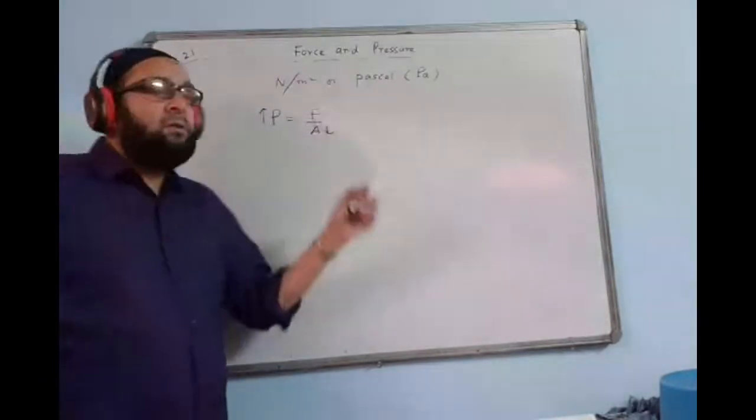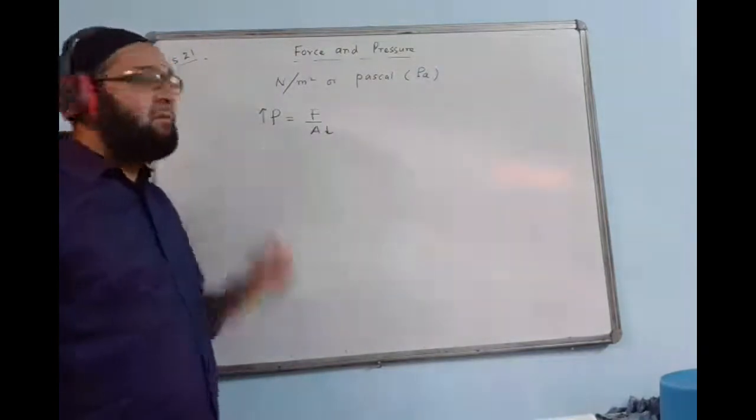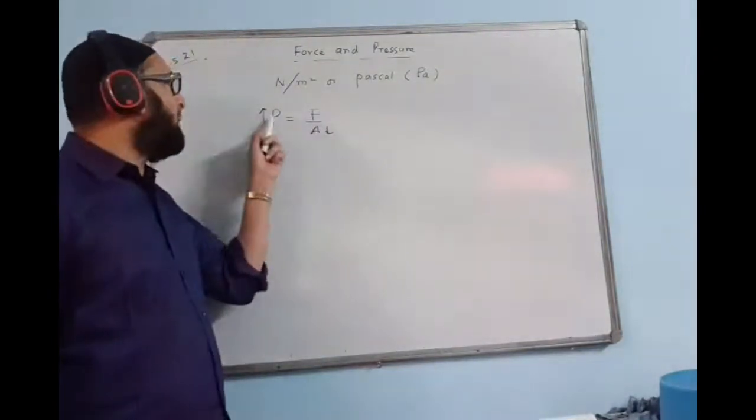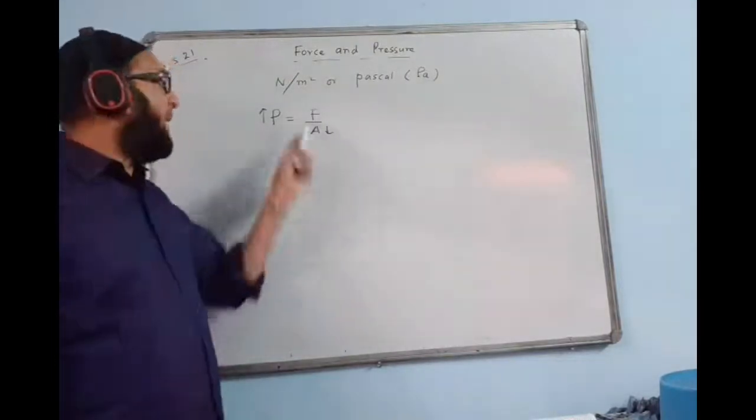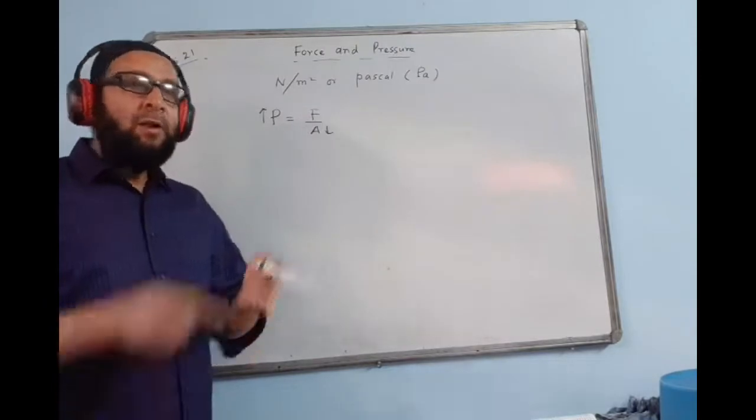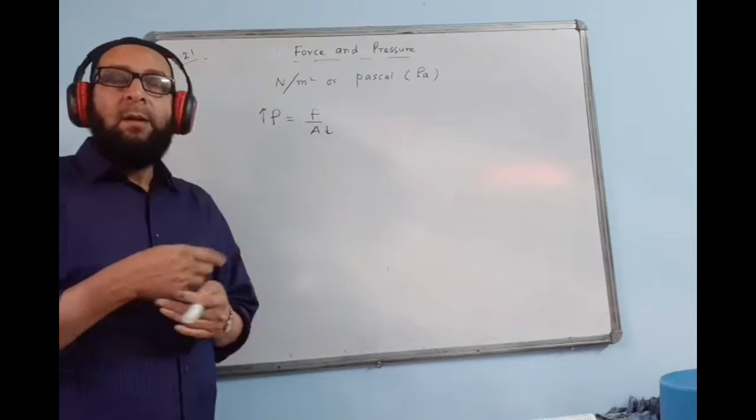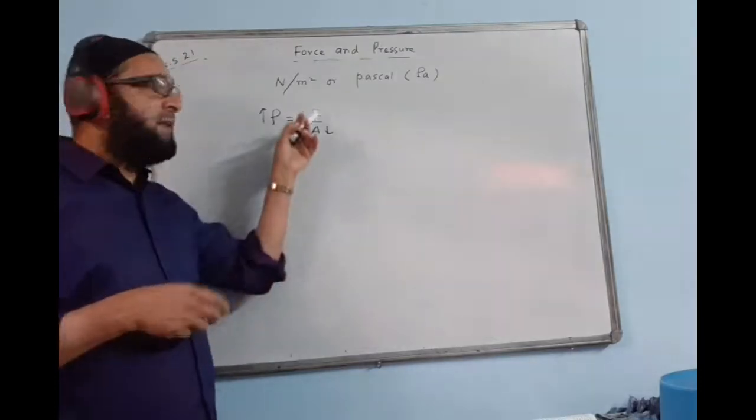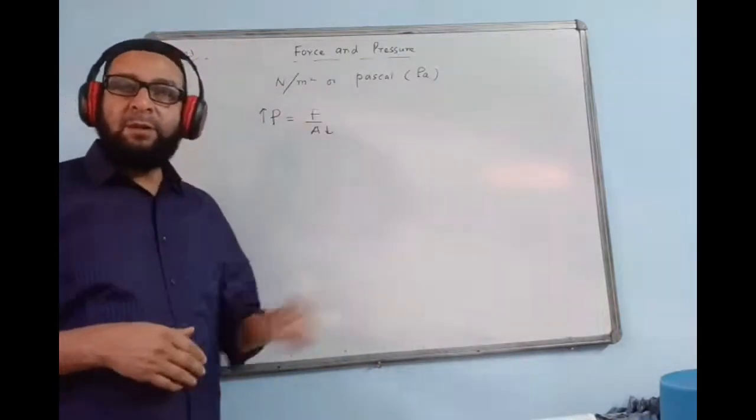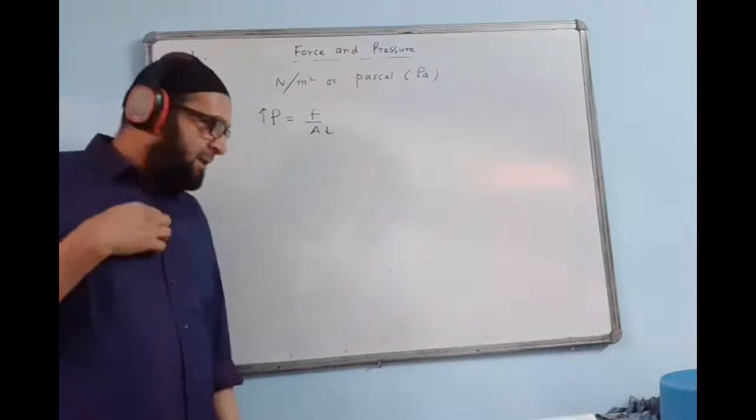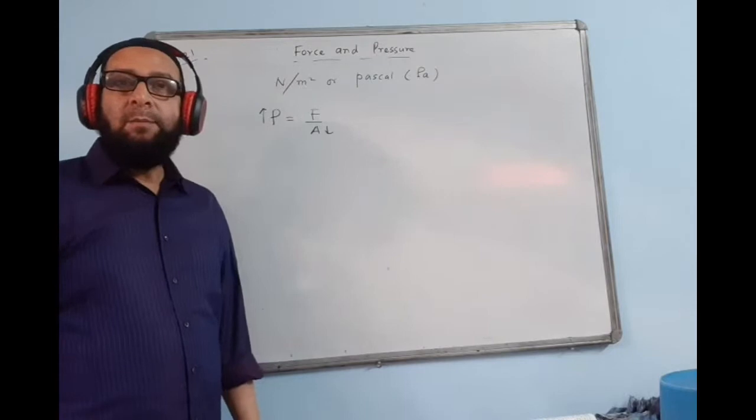So according to this formula, we learn that when area is less, pressure will be more, and when area is more, then pressure will be less. That means they are inversely proportional. If we apply the force on a smaller area, pressure will be more. And if we apply the same amount of force on a larger area, pressure will be less, penetration will be less. We have many reasons and questions based on this fact: less area, more pressure; more area, less pressure.